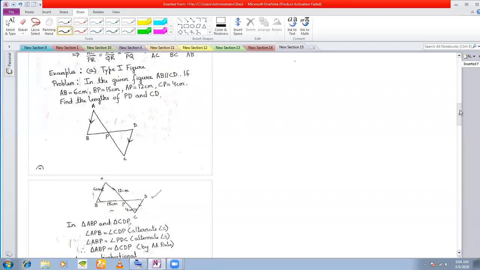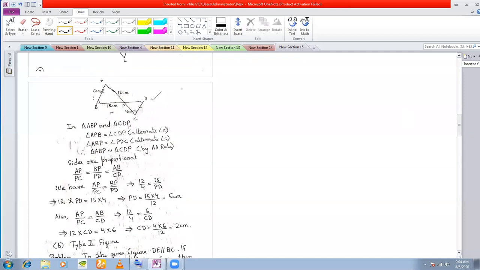Yesterday I started with this problem, and I told you that in this problem it is given that AB is parallel to CD. That means these two sides are given to be parallel. All the sides, this side AB is given to you, BP is given to you. So I have labeled it here on the diagram: 6 centimeter, 12 centimeter, 15 and 4 centimeter. Now these two are parallel. Now you can prove the similarity of these two triangles in two ways.